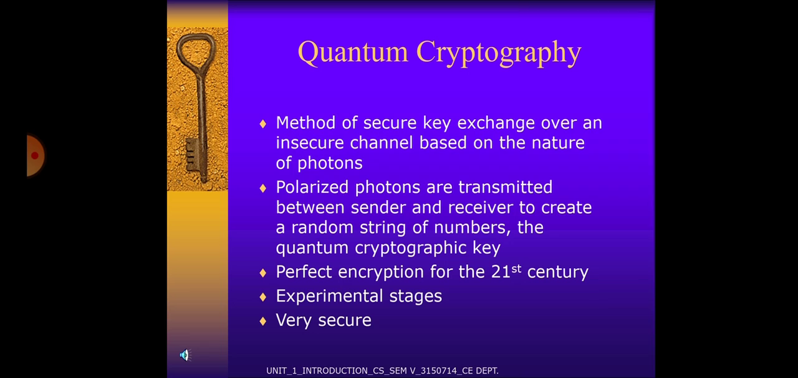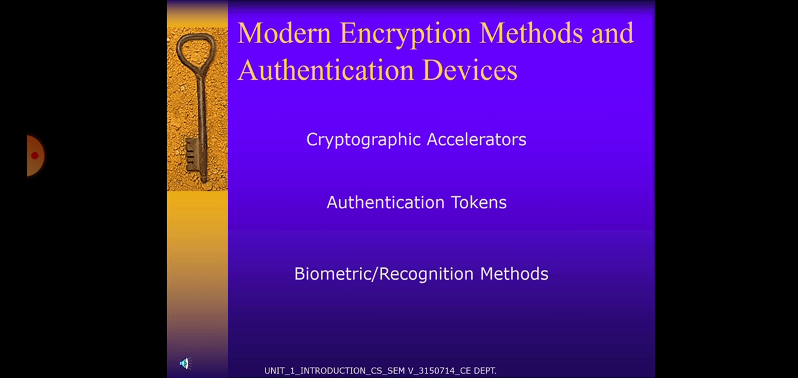It is a method of secure key exchange over an insecure channel based on the nature of photons. Polarized photons are transmitted between sender and receiver to create a random string of numbers. The quantum cryptography key is used for security. It is nothing but a perfect encryption for the 21st century. It's in an experimental stage and it's very secure.